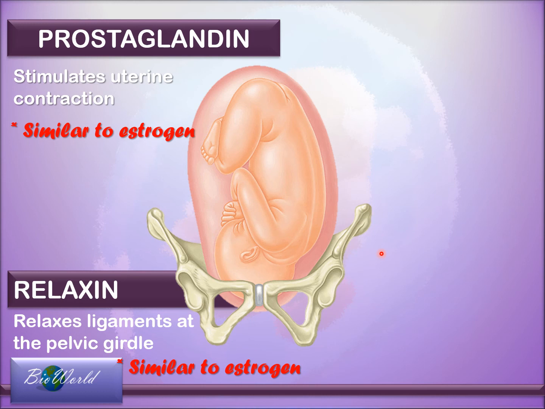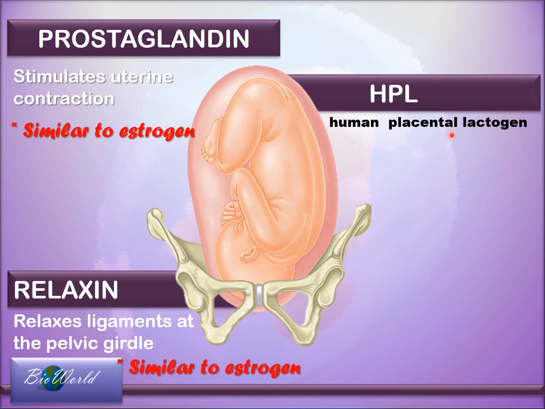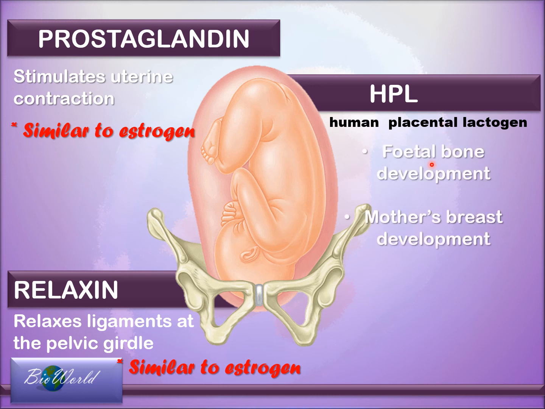Finally, we have the human placental lactogen, HPL, which is a hormone that is necessary for both fetus and mother. For the fetus, this hormone helps in the development of the bone structure of the fetus, whereas for the mother, it helps in the development of the breast, just like what progesterone does. So, from this, you can see there is a lot of coordination between the hormones to prepare the mother and the fetus for birth.